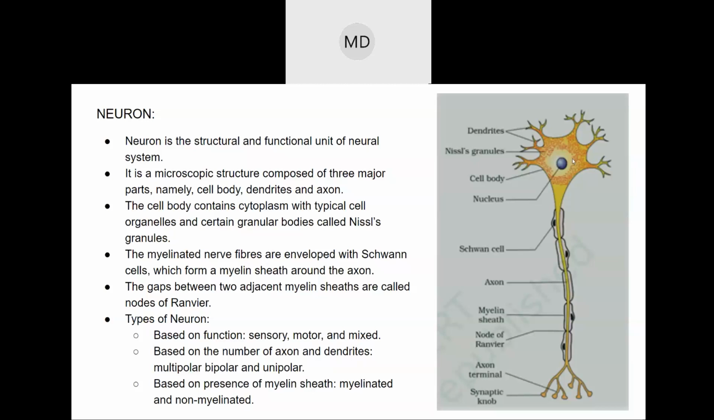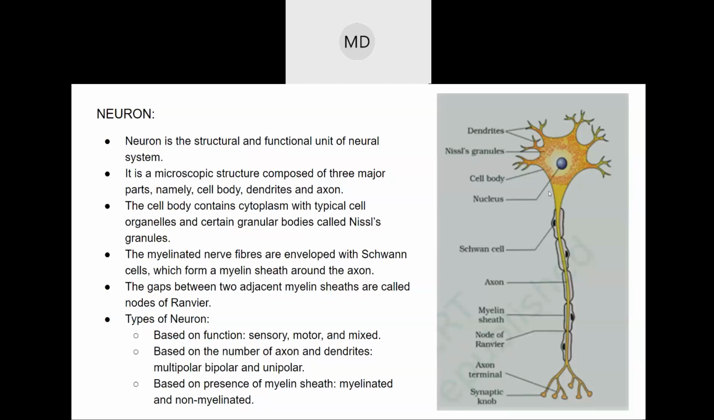This is a common neuron. When you are asked to draw a neuron, you don't have to draw bipolar and unipolar. You have to draw this one, the multipolar neuron, because this is a general neuron. It is the most common neuron and it is the normal neuron.